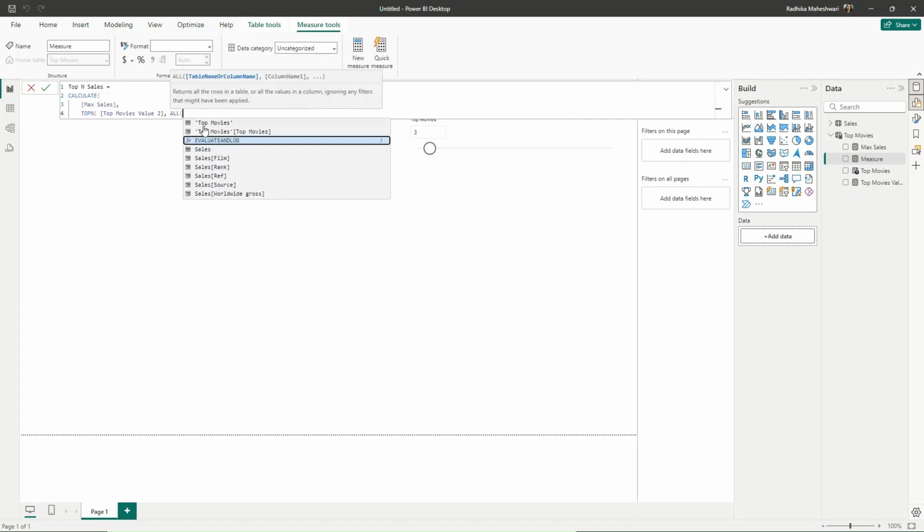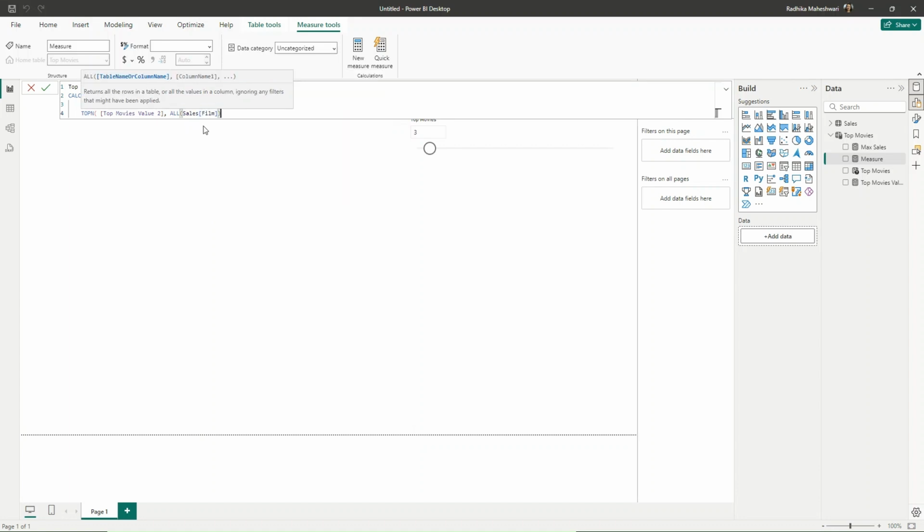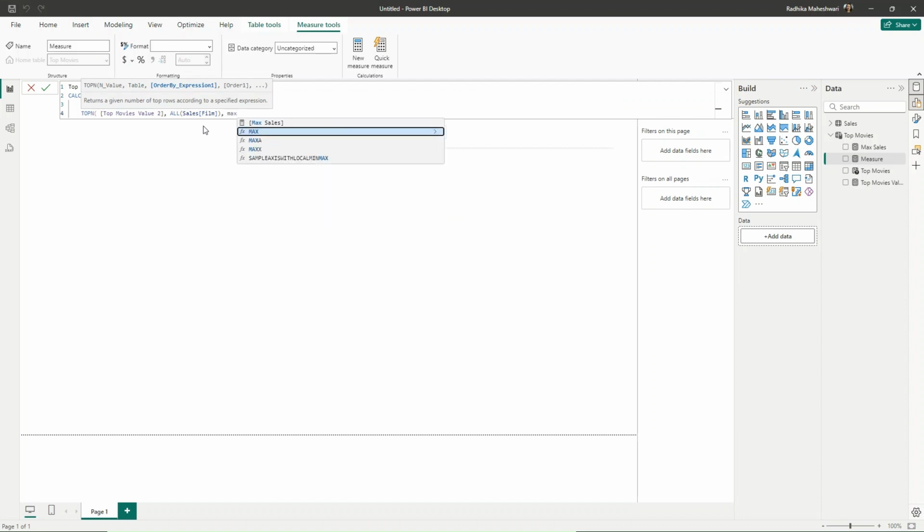So all sales film, because we need to include each value in it. Then we need to order this by again the max sales. And let's close the bracket.